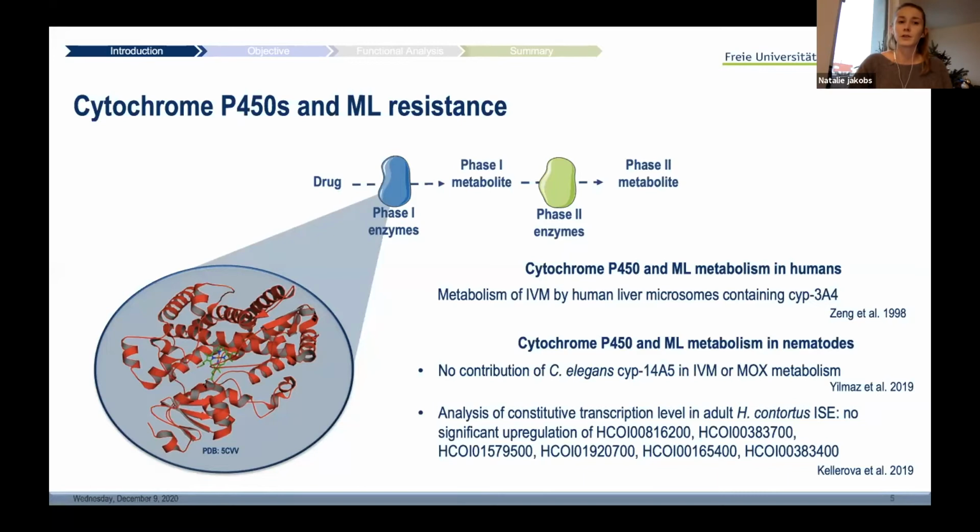When having a close look into cytochrome P450 mediated metabolism, which is by far the largest enzyme family for drug metabolism, and connecting these cytochromes with macrocyclic lactones, only for the human CYP3A4 enzyme has it been linked that it can metabolize ivermectin. However, cytochromes in C. elegans have not so far been associated with metabolizing ivermectin nor moxidectin.